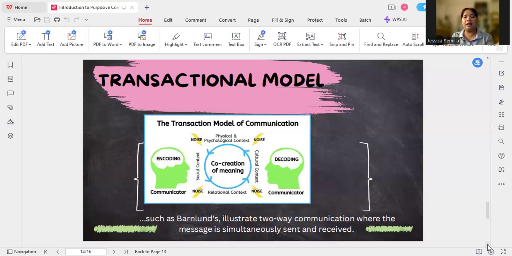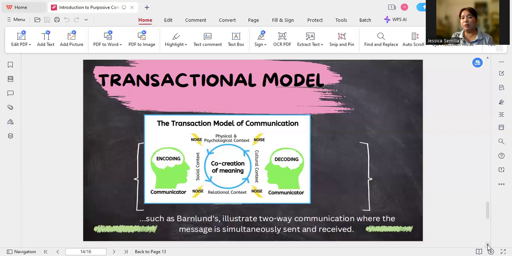Spiral meaning from hi, hello, how are you? Did you eat already? Oh, yes. Oh, where have you been? So from one topic, jumping to another topic, you get what I mean? So that's the transactional model. There is a simultaneous send, receive, send, receive. The sender, the receiver, and then the receiver becomes a sender, and then the receiver becomes the sender again. So it becomes a conversation already. So that is transactional model.